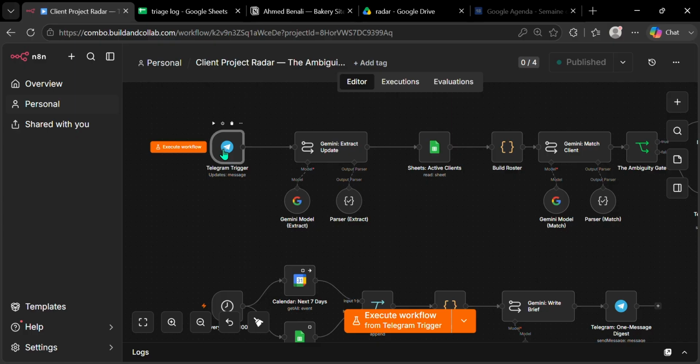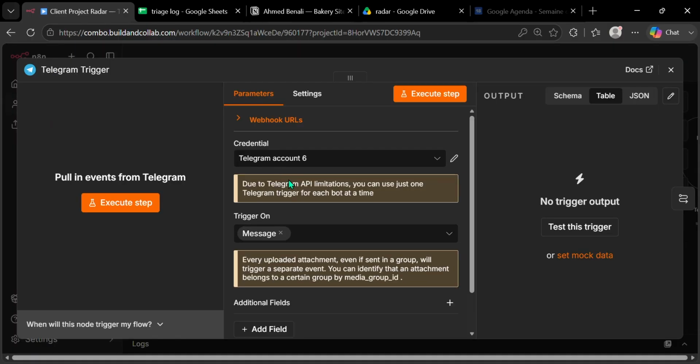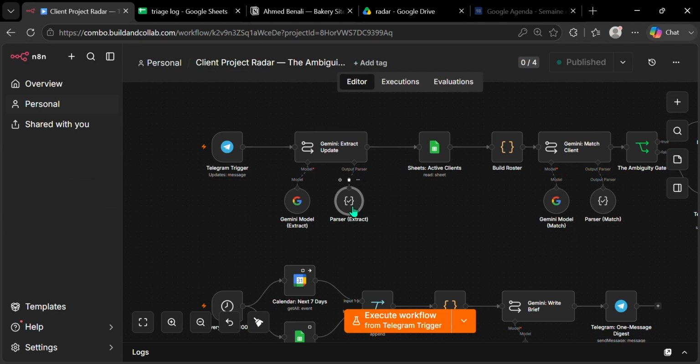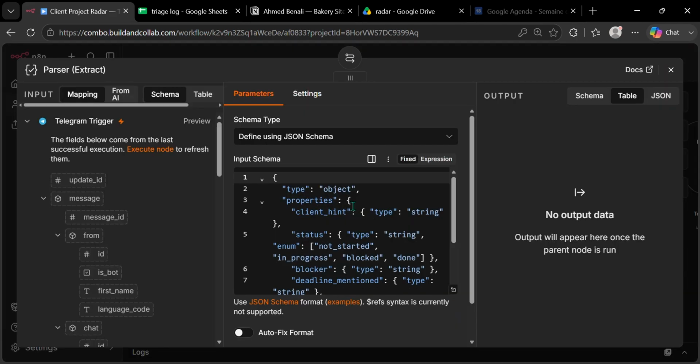The workflow starts with a Telegram trigger. It listens for any message I send to my own bot. Before anything reaches the AI, there is a guard. If I sent a photo with no caption, there is no text to work with, the model would just reply asking me for the message, and the cursor would crash on it. So this node checks for text or caption first. No text, no AI call. That's a failed execution and wasted tokens that never happen.